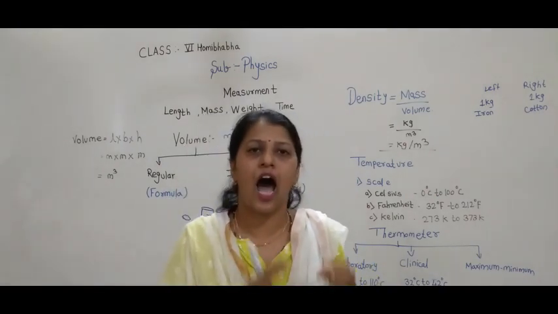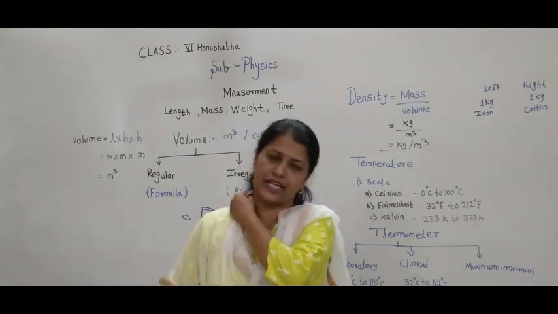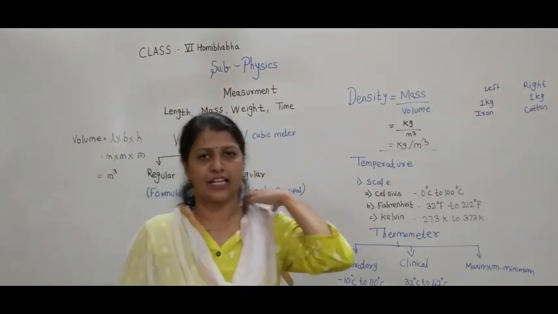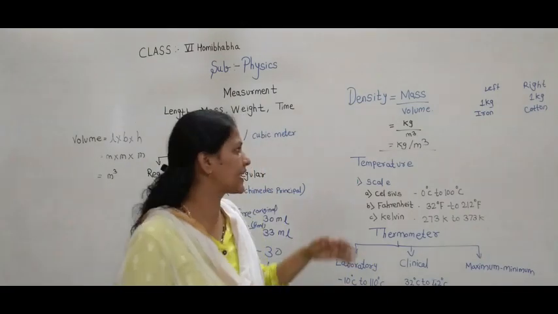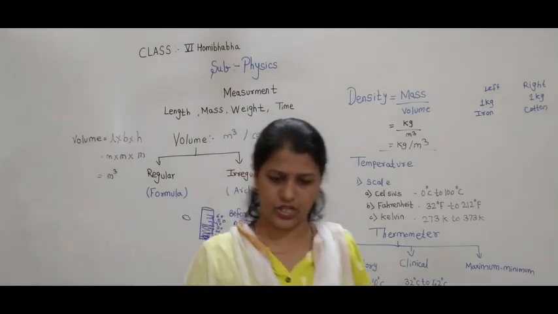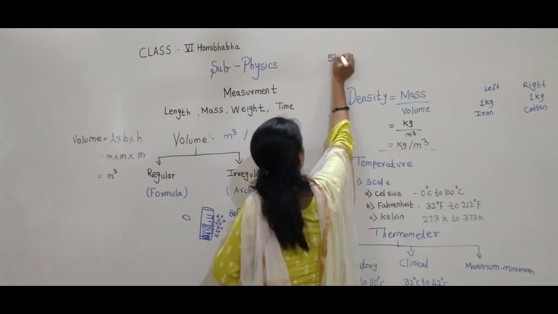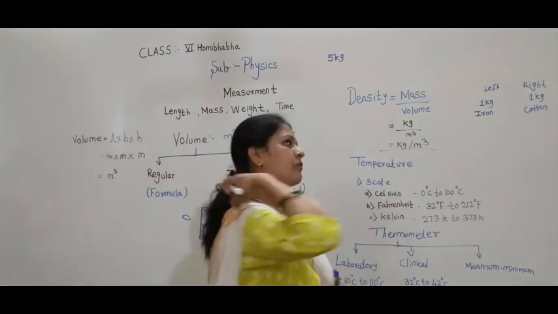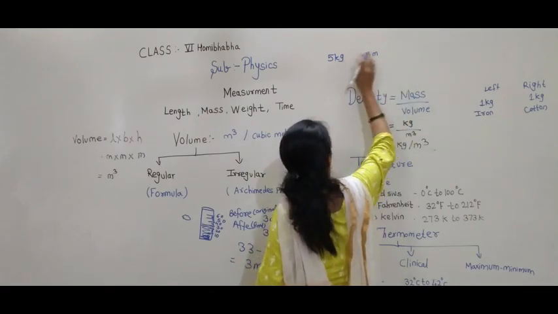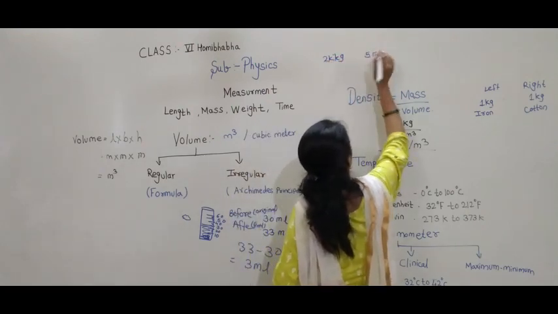Density tells us how heavy or light an object is. Related to this, we can solve different word problems. They can give a mass and a volume. Suppose 5 kg of mass has a volume of 25 meter cube.